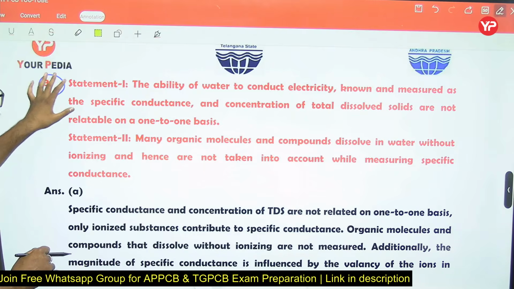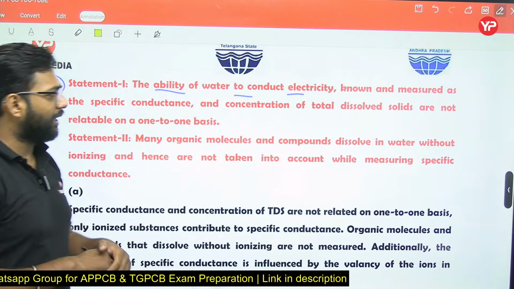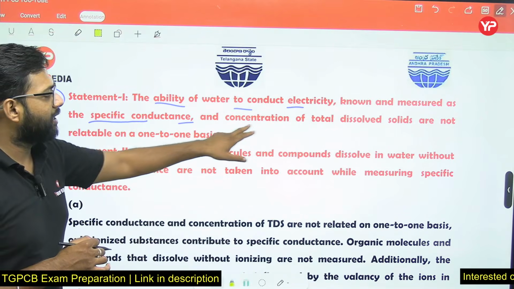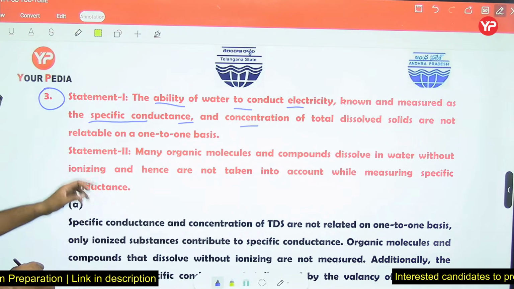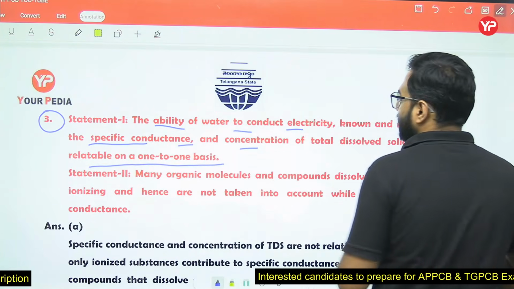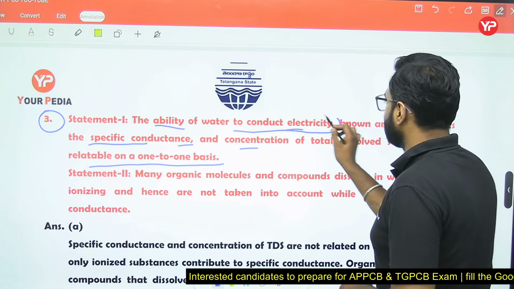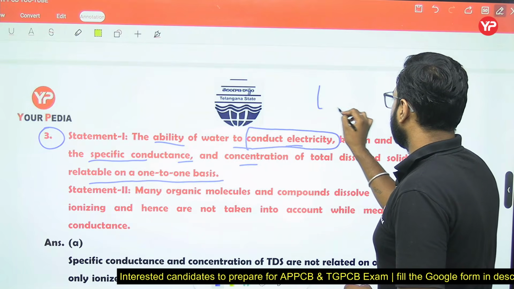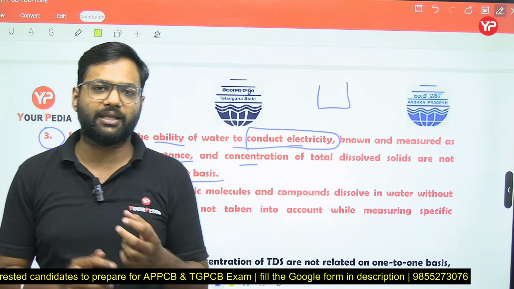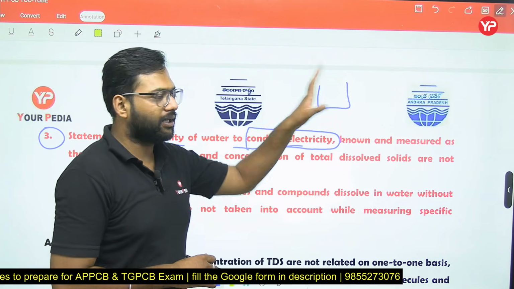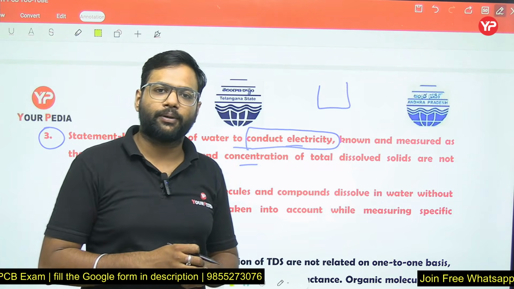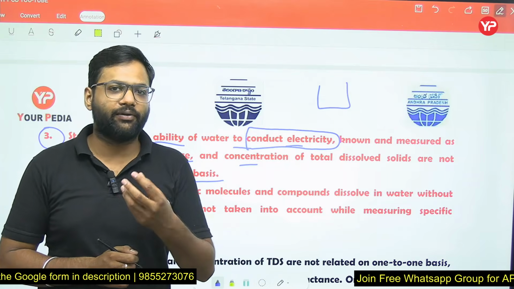Now we have question number 3, friends: the ability of the water to conduct electricity, known and measured as the specific conductance, and the concentration of total dissolved solids are not relatable on a one-to-one basis. Now listen, this is the point: the ability of the water to conduct electricity. If we have a water sample and current is passing through it, that means the ability of the water sample to conduct electricity. This property is known as the specific conductance, the electrical conductivity of the water.